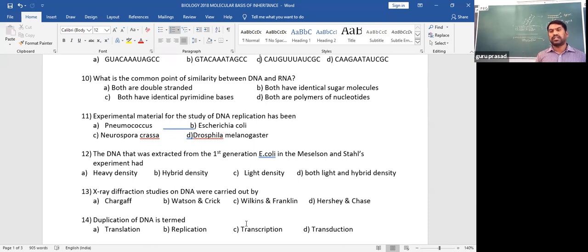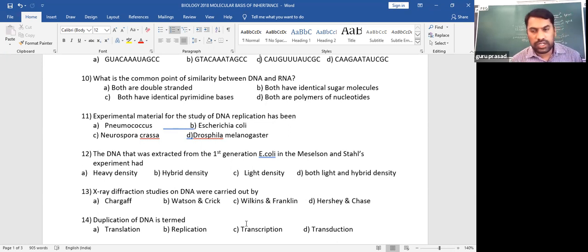Ultimately, you'll get daughter cells for the first and second generation, and there you can make out your answer very clearly. So this is the Meselson-Stahl experiment condition, the question being about obtaining light, heavy density DNAs and their experiments to justify the concept of the semi-conservative method of DNA replication.